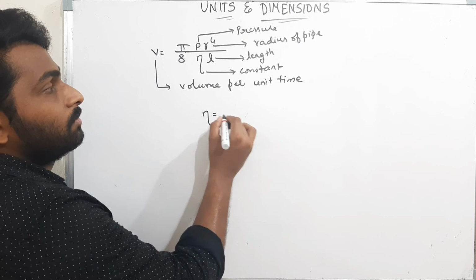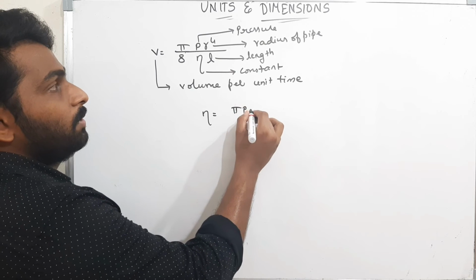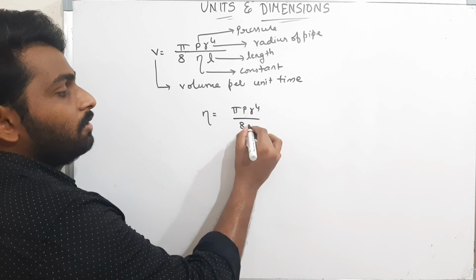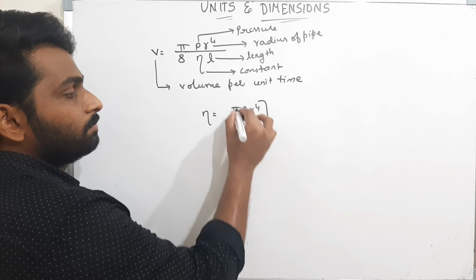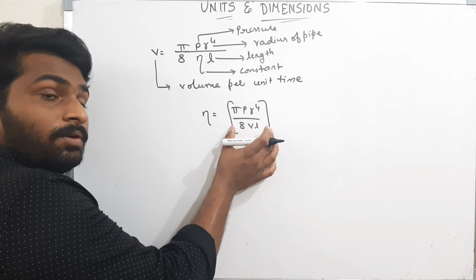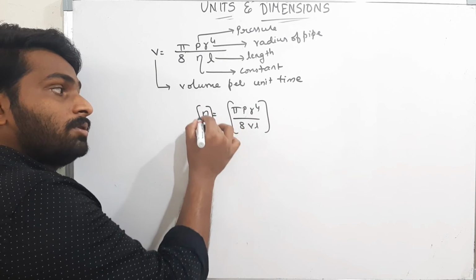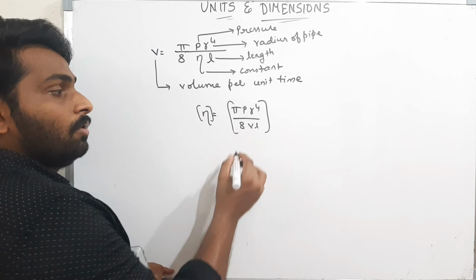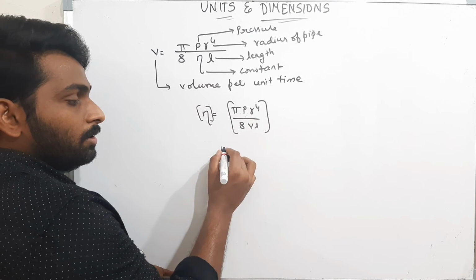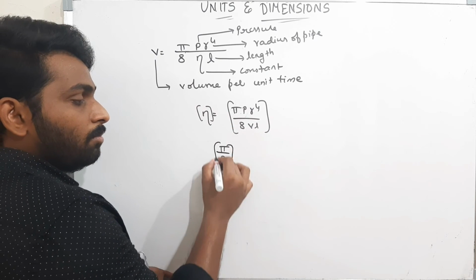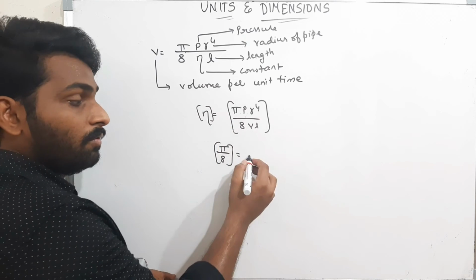Eta is equal to how much? Eta is equal to pi P r power 4 by 8 into V into L. If I find the dimensional formula for this function, then I can find the dimensional formula for eta. Now, what is the dimensional formula for pi by 8? It is nothing but a constant, therefore 1.